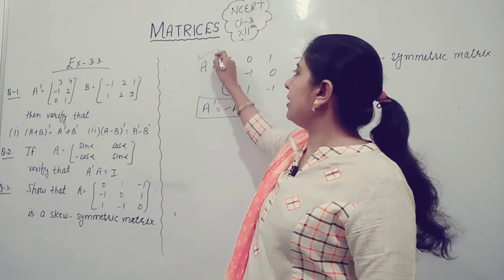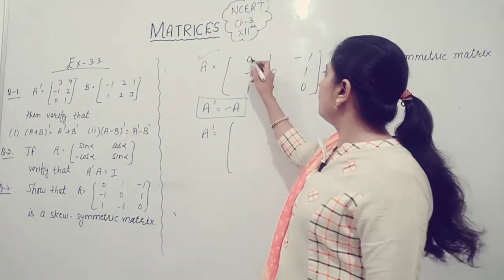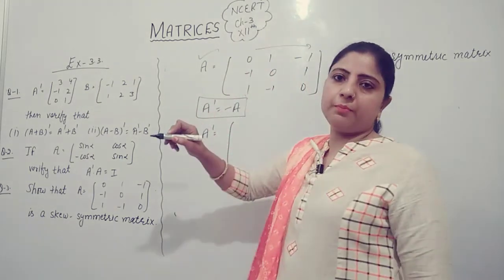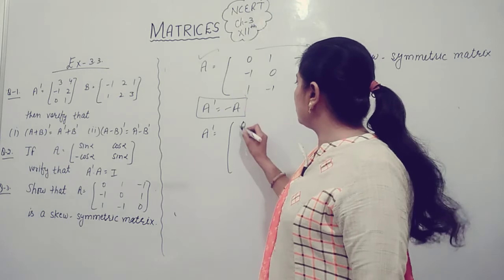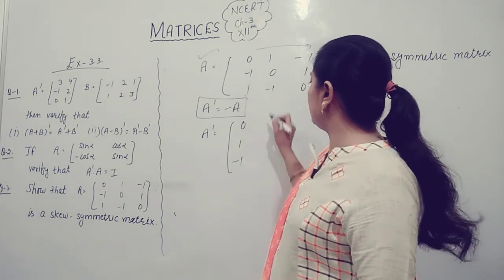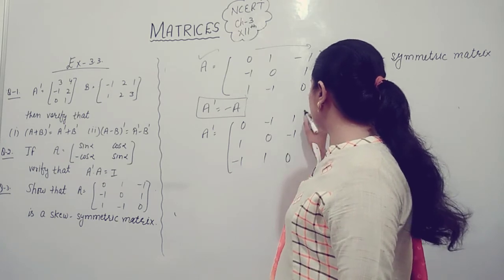So first we find out transpose of matrix A, which is equal to first row we pick up and write down in first column, that is 0 1 minus 1, minus 1 0 1, 1 minus 1 0.